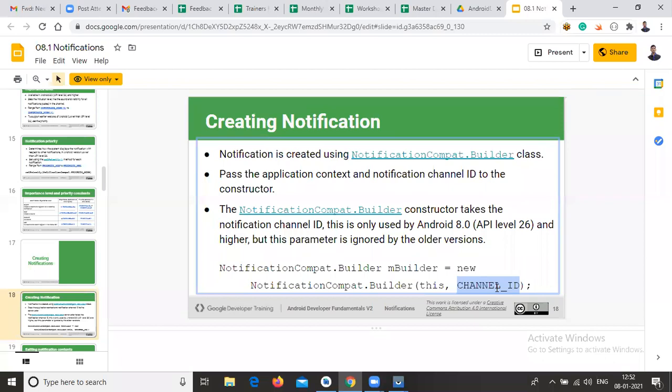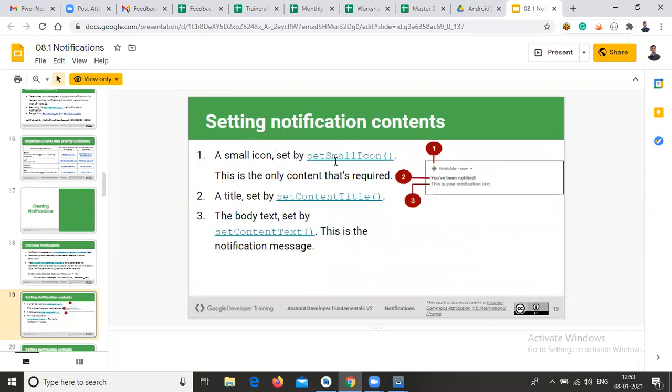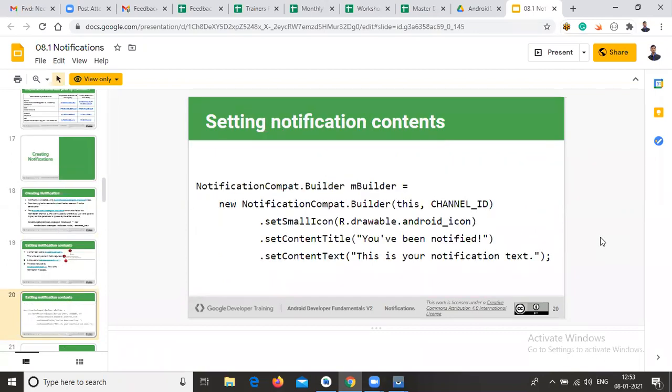Now in this NotificationCompat.Builder, you need to set all the properties like set title, set message, or set priority, icon. All those things you need to set on this NotificationCompat.Builder like this: small icon, content title, and content text. If you observe this screenshot, it will be very easy to understand. This is the way you need to set all the properties. I will show you in a practical manner.